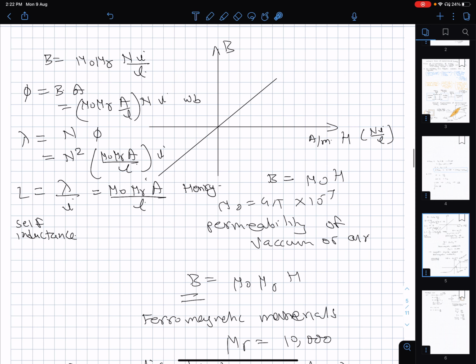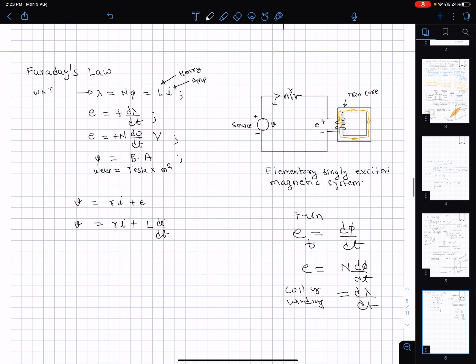So in some sense, you can recall a simile to resistance being equal to rho times L by A. Once you know the resistance of a wire, you don't need to know the specifics of the conductor, and you don't need to know the specifics of the geometry. Everything is encompassed into one circuit element called resistance. Similarly, for magnetism, one circuit element called the inductance will capture the whole of this story succinctly for us.